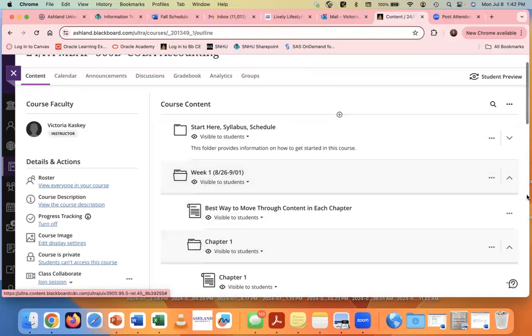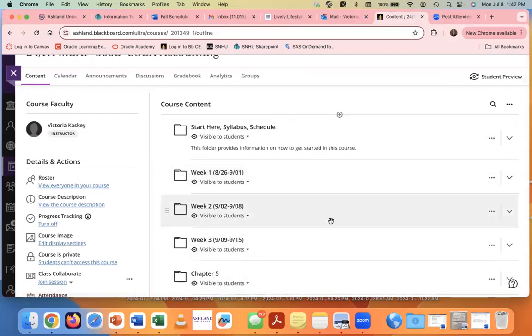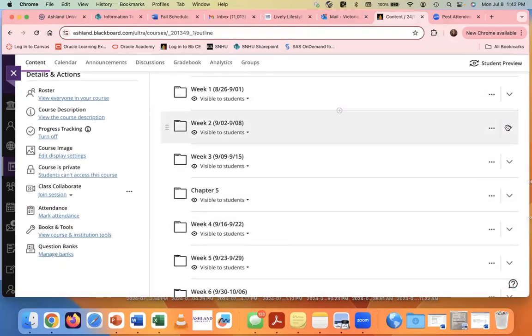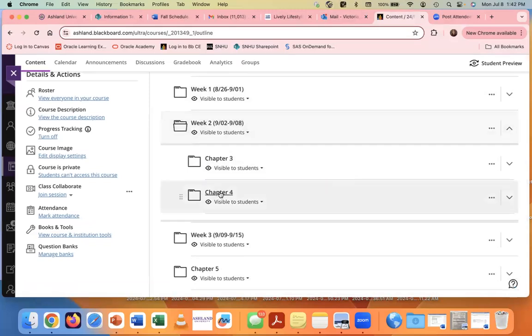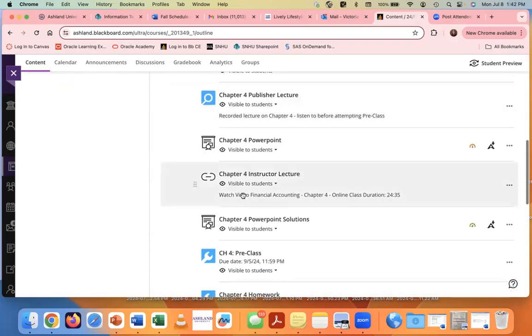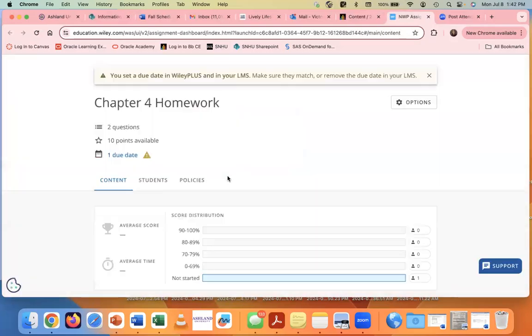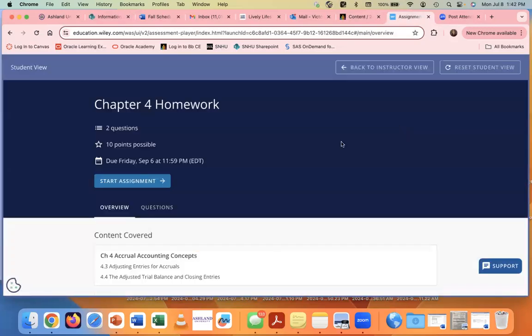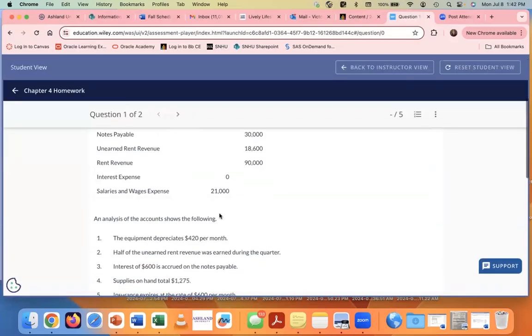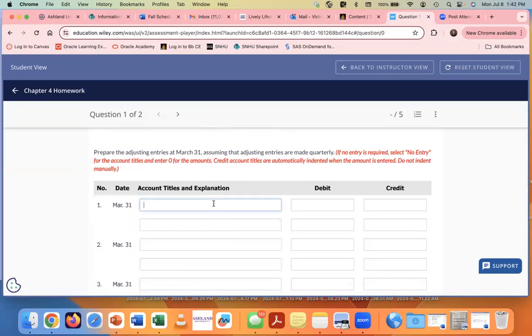Let me go to something a little more straightforward, where you'll have to type in some information, just to give you an idea of what that might look like. Student preview here. Sometimes you will actually have to type in and write in amounts.